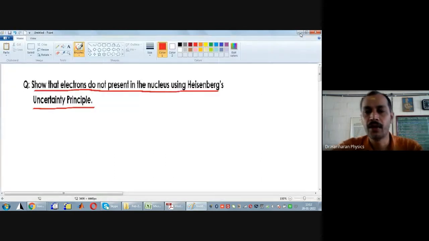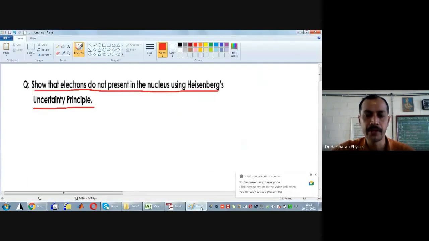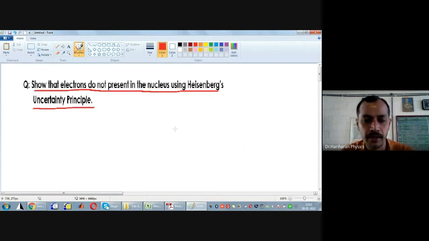Okay, and how are we going to do it? Look here. Before that, there is one small background you have to understand. There was one important theory. Later on, Bohr came up with the idea of the orbits of the electron being stable. I think this must have been proposed by Rutherford. You know that this is the nucleus. The nucleus of an atom has protons and neutrons. The protons and neutrons are located at the center of the atom, which you call the nucleus, right?